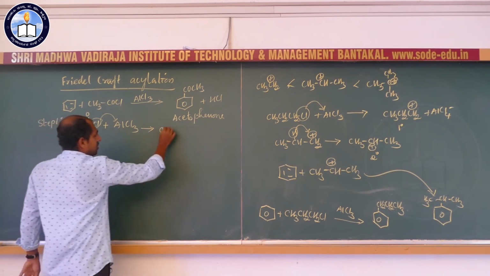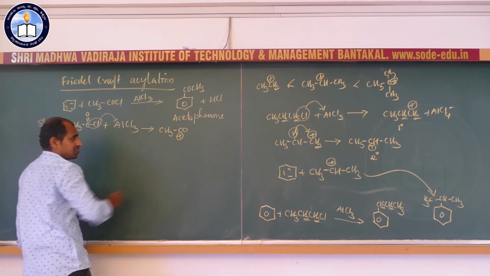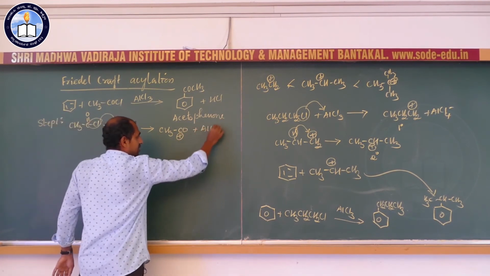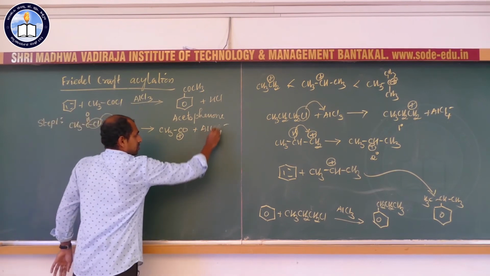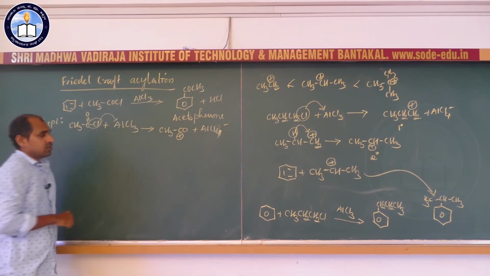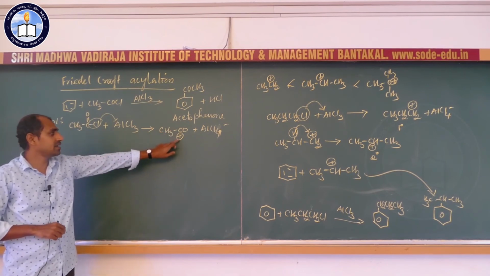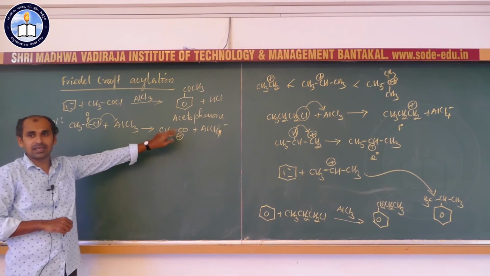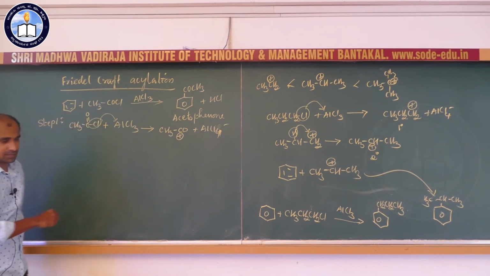As a result, we get CH3CO+ plus AlCl4-. This is our electrophile. Acetyl carbocation is the electrophile generated during Friedel-Crafts acylation reaction.